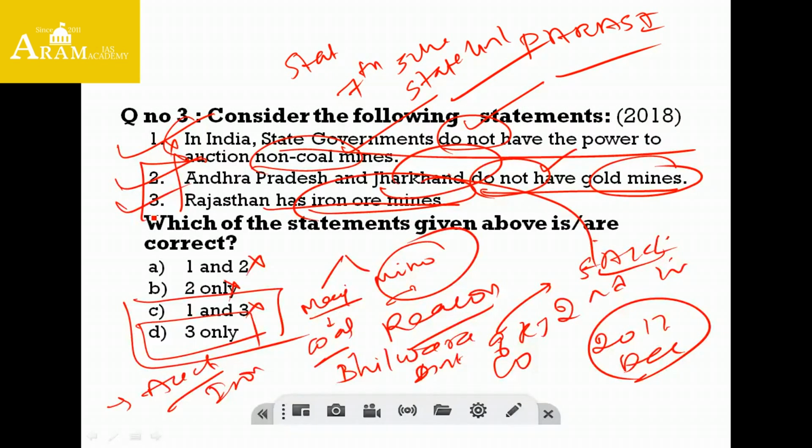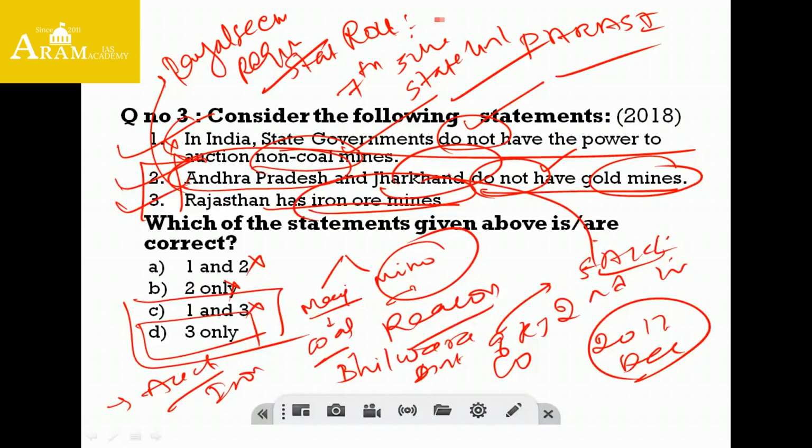Now coming to another thing: why does Andhra Pradesh have gold mines? Friends, there is a region called Rayalaseema, in which we can find quartz rock deposition. In quartz rock we can have gold deposition. Second, in Jharkhand, as I said earlier, it is the Parasi region.